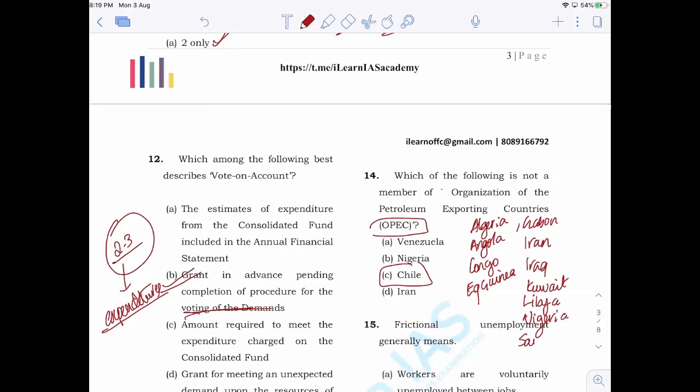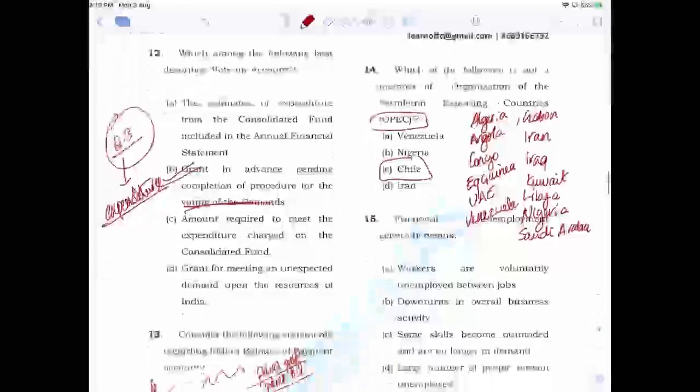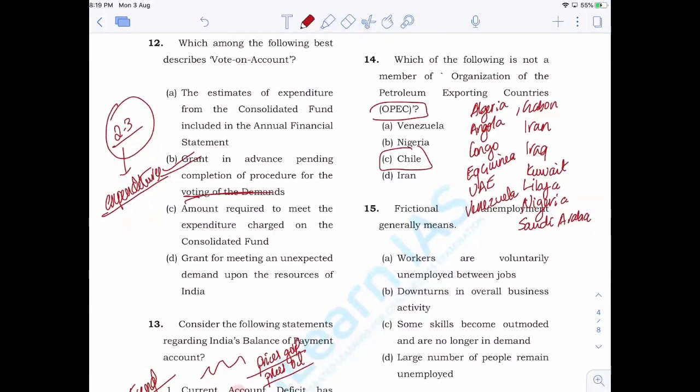Then Saudi Arabia, UAE, and Venezuela. Okay, so these are the members of OPEC. Please note it down if possible so that it will be easy for you in the later stages. Okay, so Algeria, Angola, Congo, Equatorial Guinea, UAE, Venezuela, Gabon, Iran, Iraq, Kuwait, Libya, Nigeria, and Saudi Arabia. These are the members of OPEC.